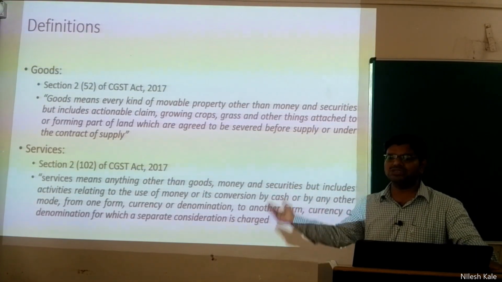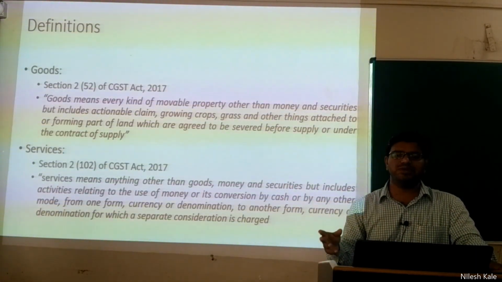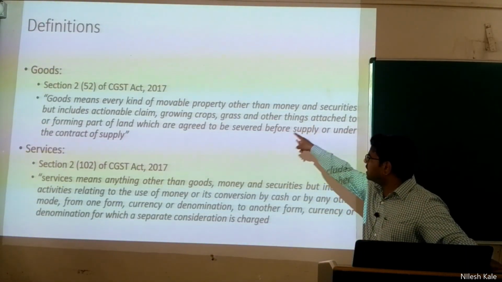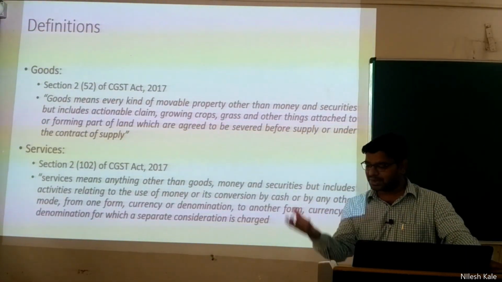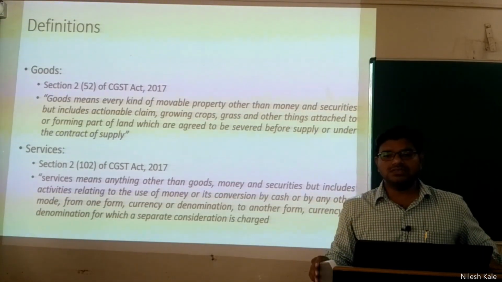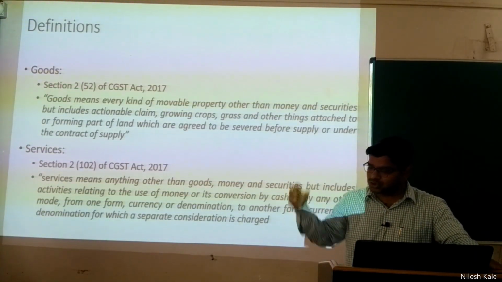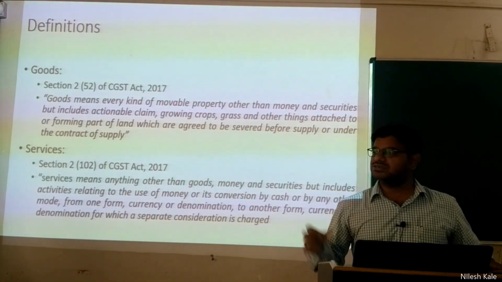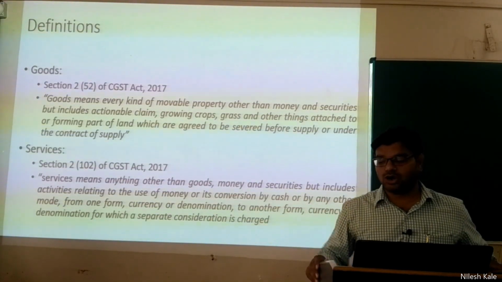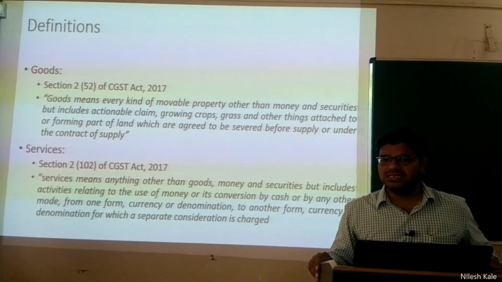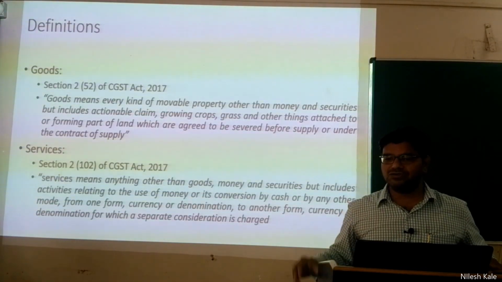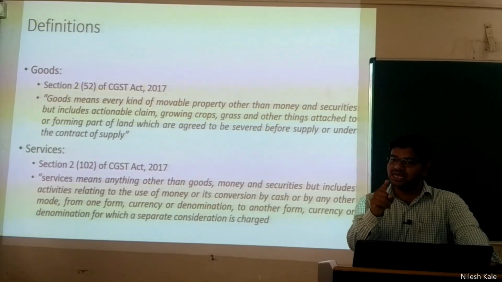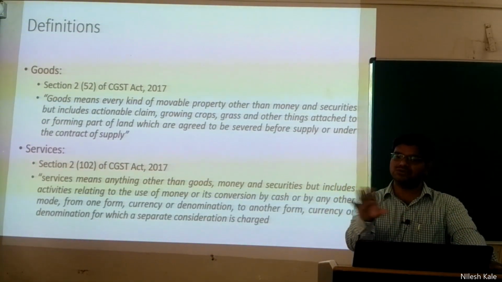Look at the definition, how broad the definition is. Every kind of movable property, the act says, every kind of movable property. Now the grass and other things attached to or forming part of land. Look at this definition. The grass which is attached to land, that is also a good. You can sell that grass also, right? And the trees which are also part of or attached to the land, you can say that is also a good. Forming part of land, if you are selling anything which is forming part of land, anything I'm saying, I'm not saying that land itself is a good, I am not saying that.